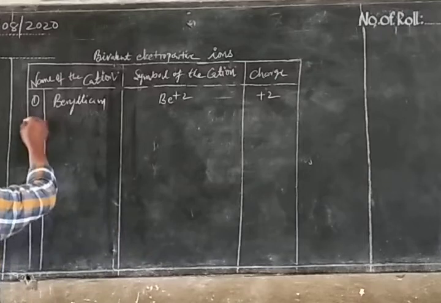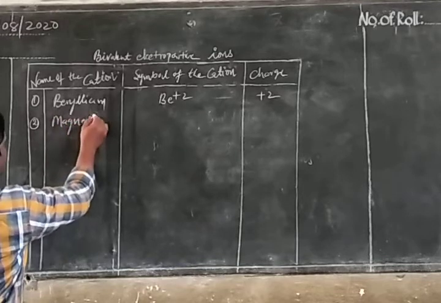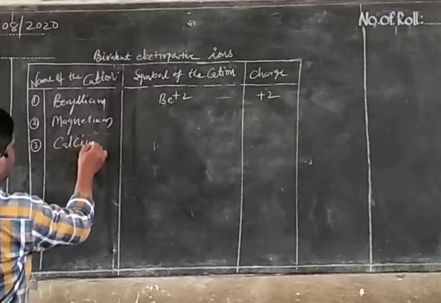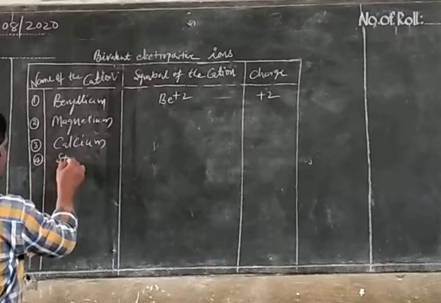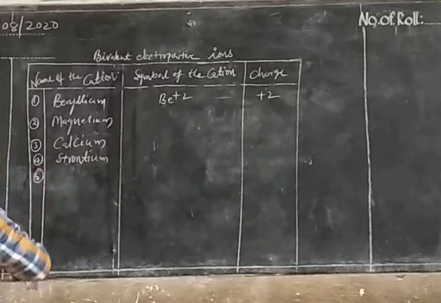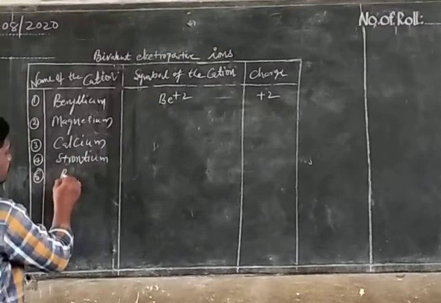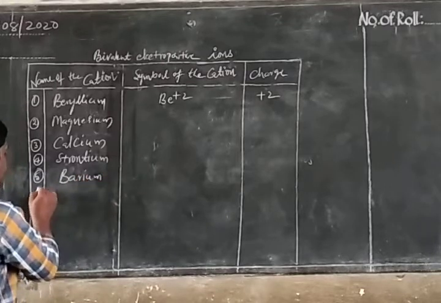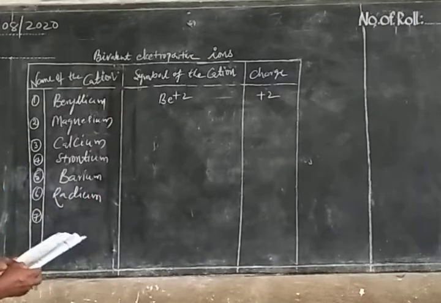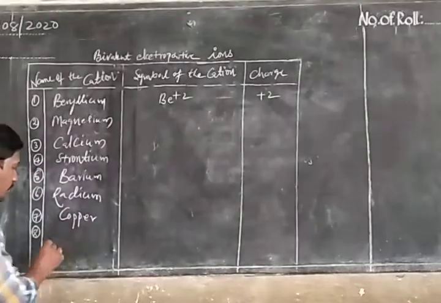Next one, magnesium, and third one, calcium, fourth one, strontium, and fifth one, barium, sixth one, radium, seventh one, copper, and eighth one, mercury.